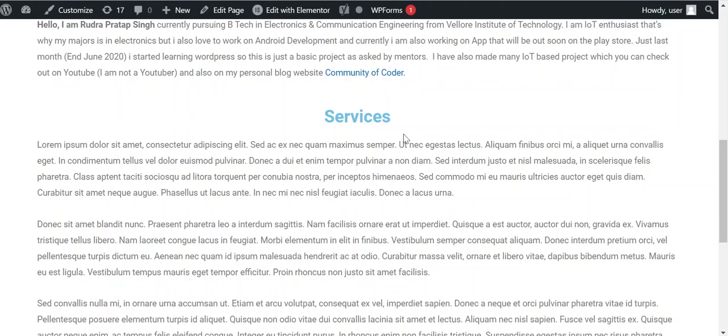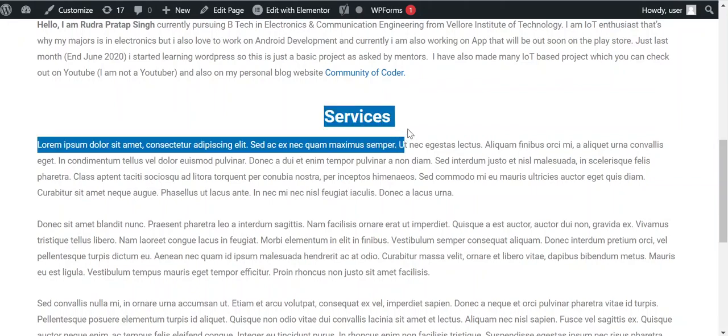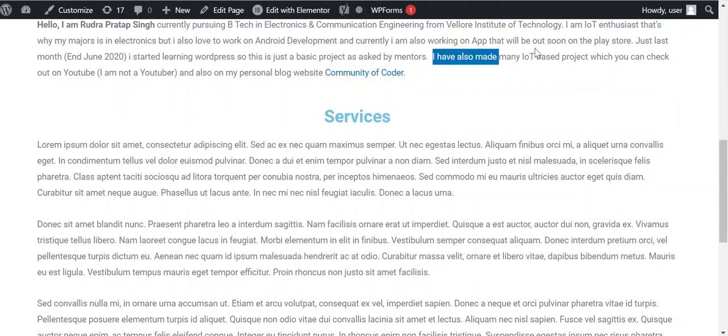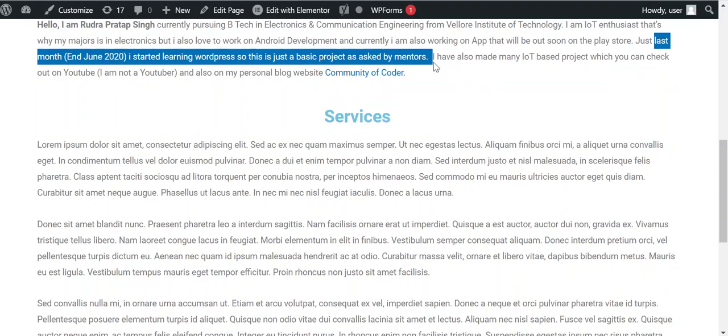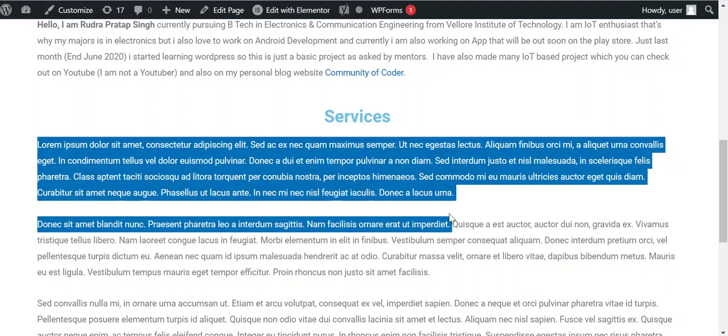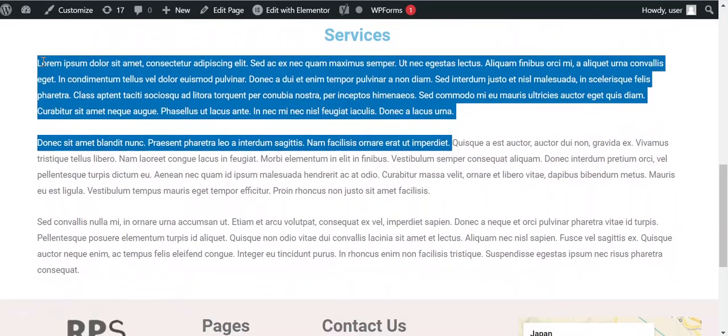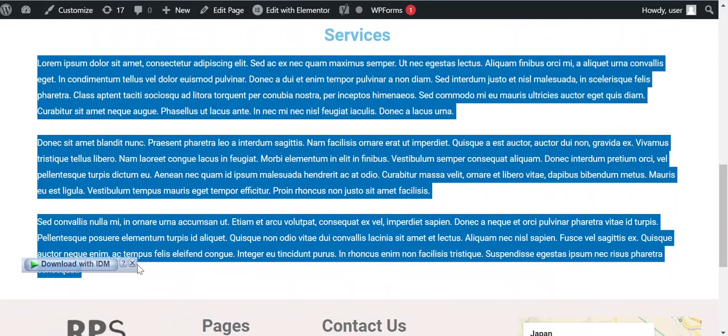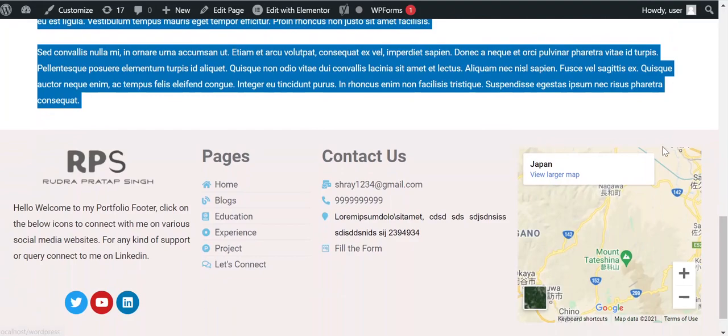This is the services section, whatever services you provide. For example, I can help you with an IoT project, so you can provide a service like that. If you want any kind of help, you can contact me by giving your name, address, everything. It depends on you what kind of services you want to give. Here I've just written some basic details, random data. You can write whatever you want.